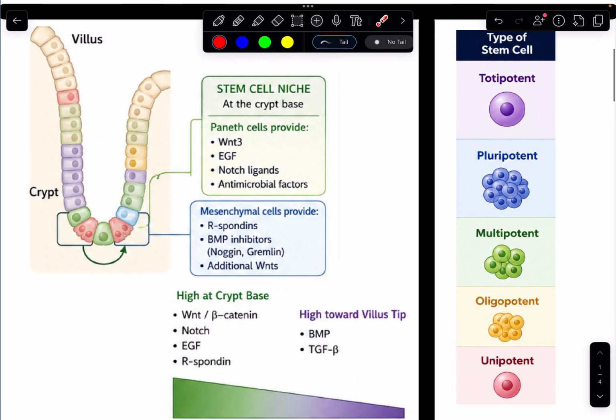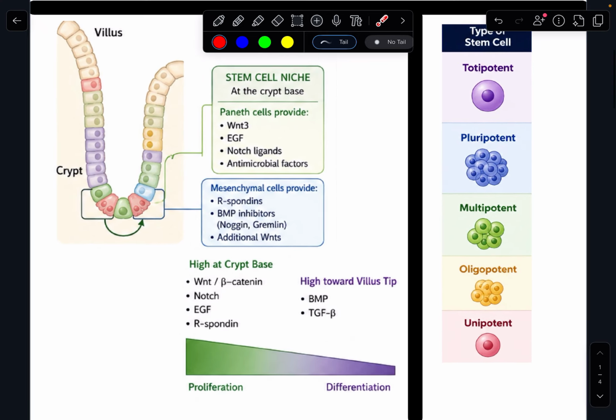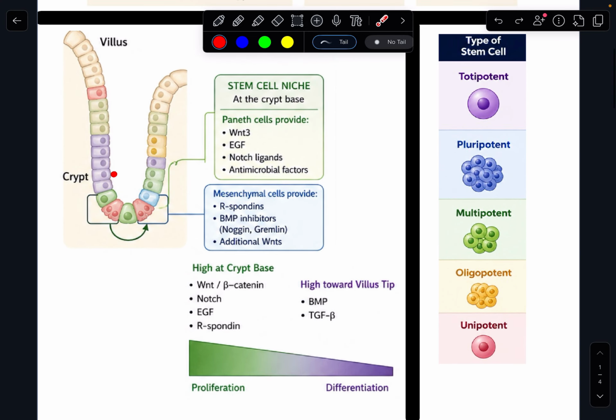But this is a diagram that illustrates how signaling works. There's a lot of signaling that occurs towards the base of these crypts. And then from the base, as they move upwards, there's a different signaling environment. So you can see here, towards the bottom, there's more of a signaling environment associated with proliferation, so the division of stem cells, forming a stem cell and usually a transit cell.